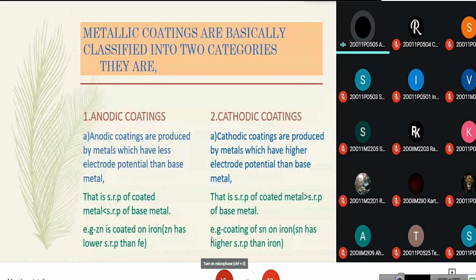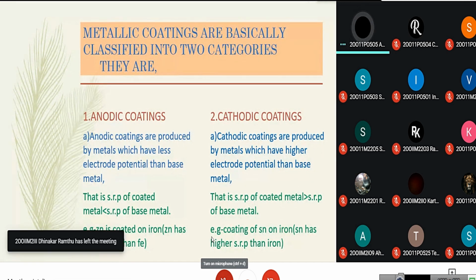Metallic coatings are basically classified into two categories. They are anodic coatings and cathodic coatings. First, let us know about the anodic coatings. Anodic coatings are produced by metals which have less electrode potential than the base metal. That is, the SRP of the coated metal should be less than the SRP of the base metal. Example, zinc is coated on iron. We know that zinc has lower SRP than iron. Here zinc acts as anode and Fe acts as cathode. The zinc will corrode, and since Fe acts as cathode, iron will not corrode.